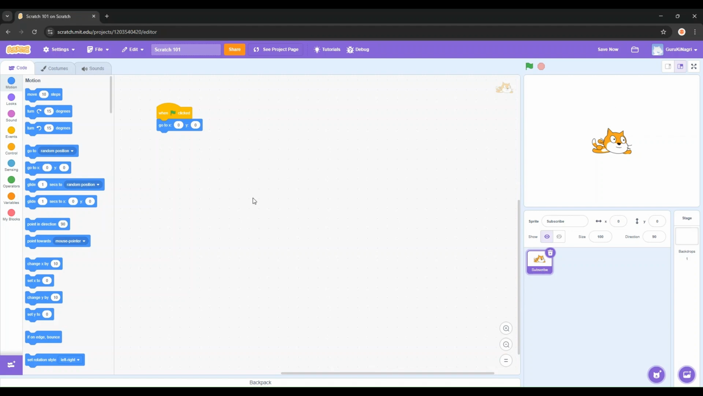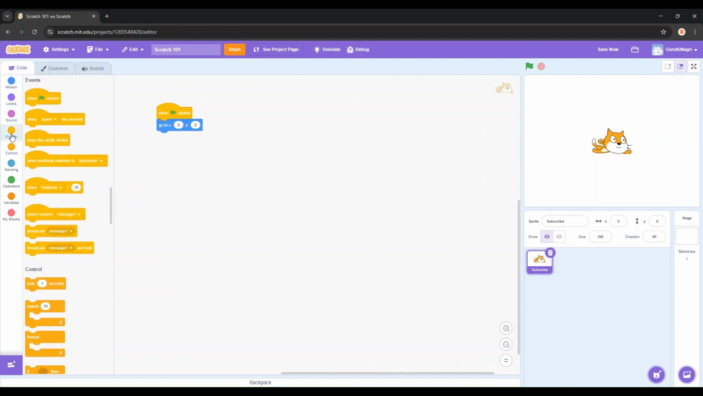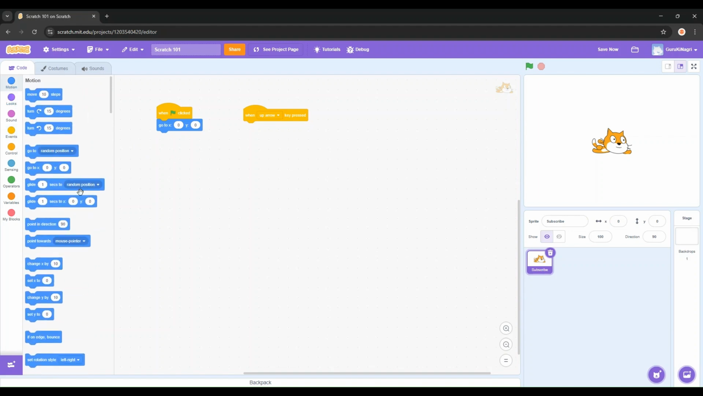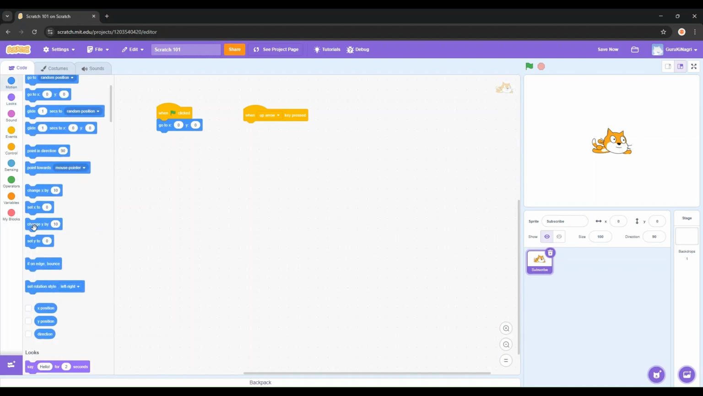Now, let's make it move. Drag out the when space key pressed block from the events, right here, and change that to the up arrow or W. I'm going to do up arrow. Under that, from motion, drag change Y by 10 and snap it under. Y makes things go up and down.